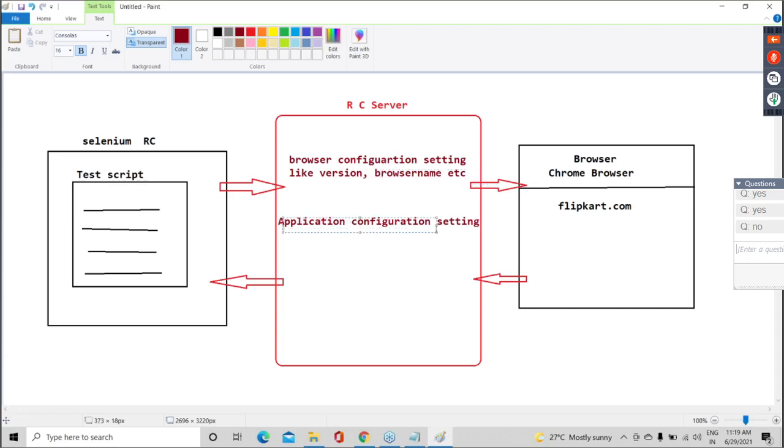Then here I am giving Flipkart configuration setting. So can I say this will work only for Flipkart? Will it work for Amazon? Will it work for eBay or Paytm or something? No. Flipkart means only Flipkart. So guys, this kind of dependency, can you understand, guys? This is one kind of dependency. Without this, we cannot move further.